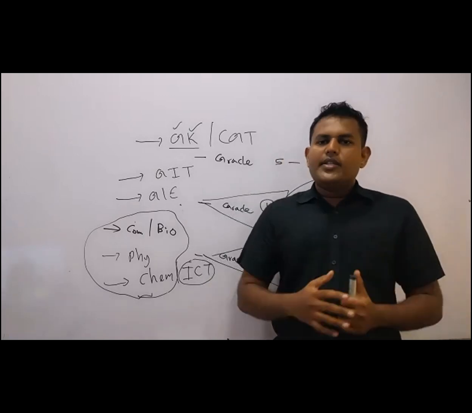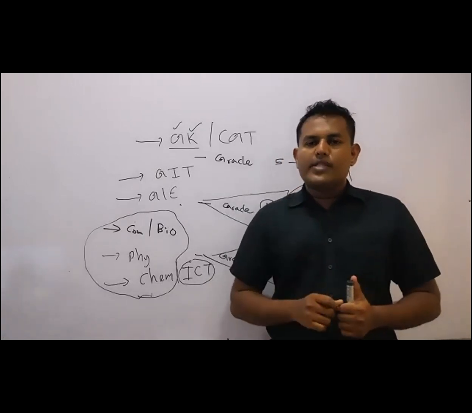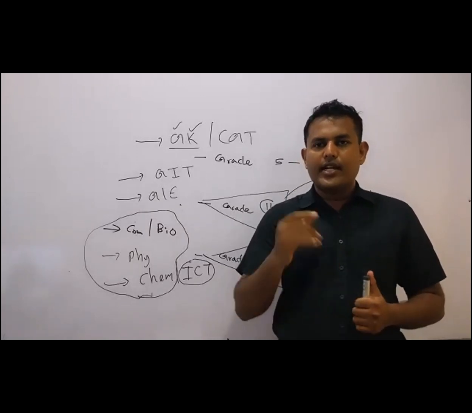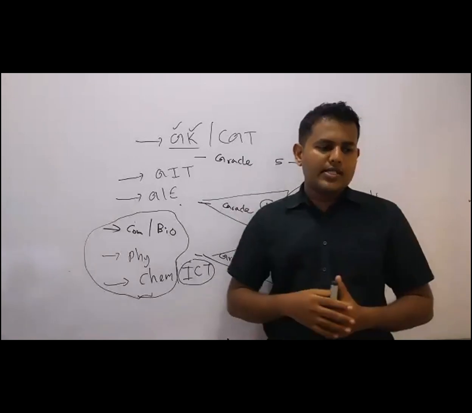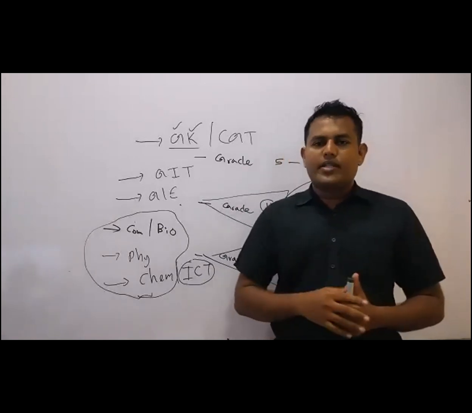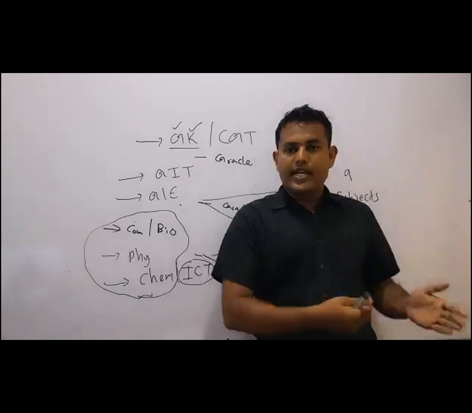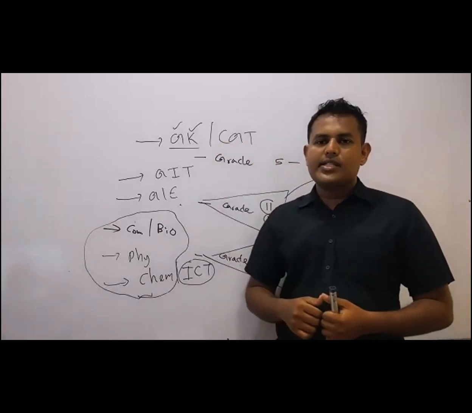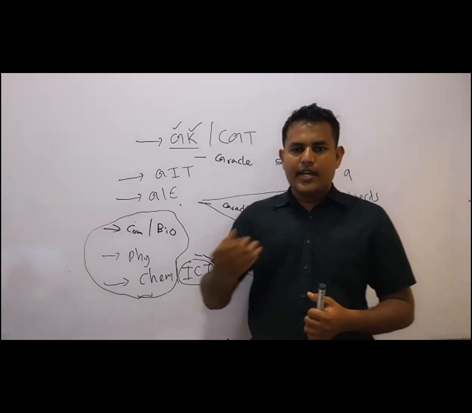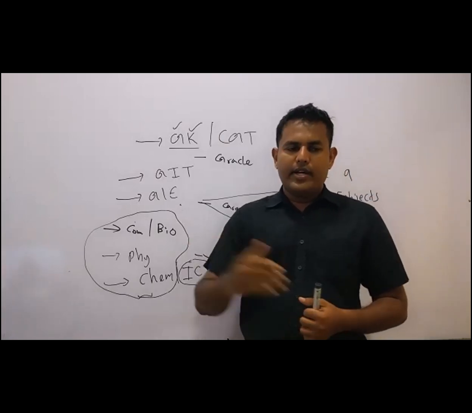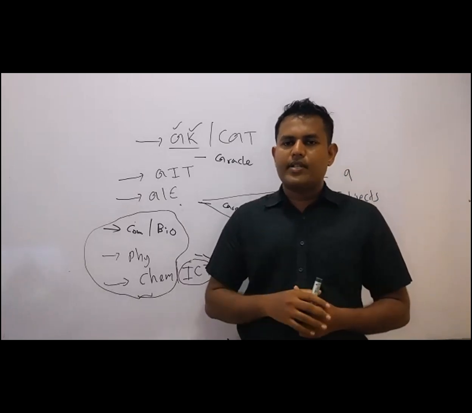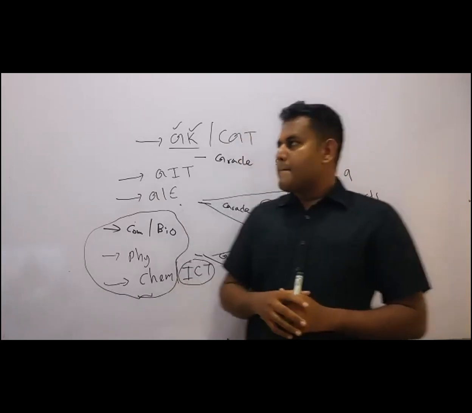From this common general test, there's a certain effect on your university admission. You should score at least 30% marks in order to get university admission. Even if you are getting 3 A's in your A-level subjects, if you don't get the relevant marks in the CGT, you are not eligible to be admitted to the university course that you prefer.